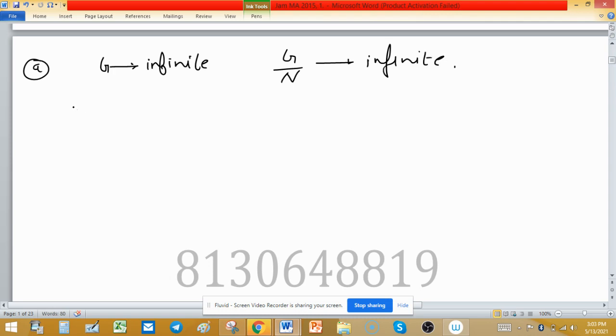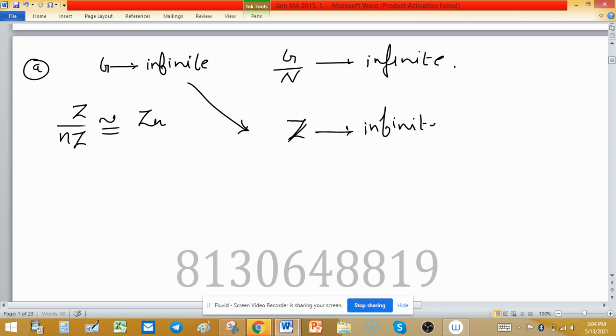As we discussed, Z over nZ is isomorphic to Zn. So we have to consider a group of infinite order. This is the group of integers, and the order of this group is infinite.